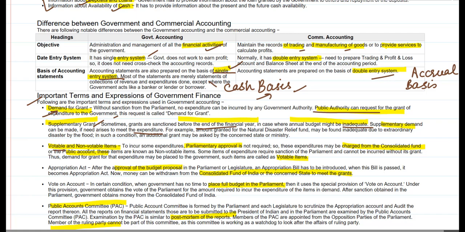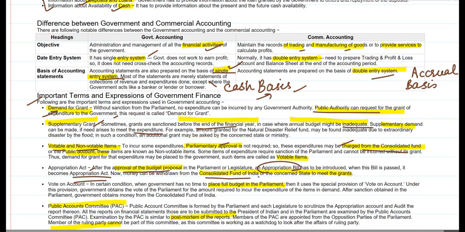Then there are some expenses which are votable and some expenses that are not votable in nature. Votable expenses are expenses for which parliamentary approval is required. Non-votable expenditure is charged to the Consolidated Fund of India or the public account so as to maintain its independence. Appropriation is when the government passes the budget, an appropriation bill is introduced, and then it becomes an appropriation act when finally passed in the Lok Sabha and Rajya Sabha.